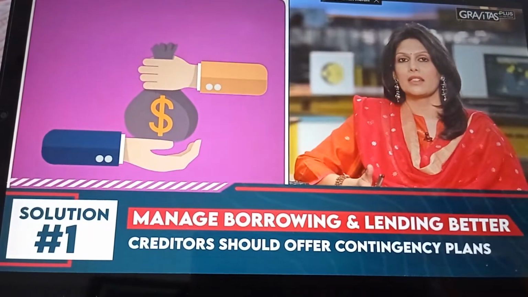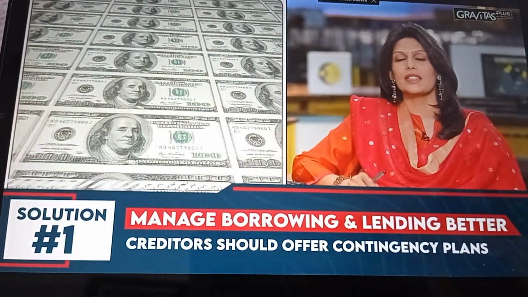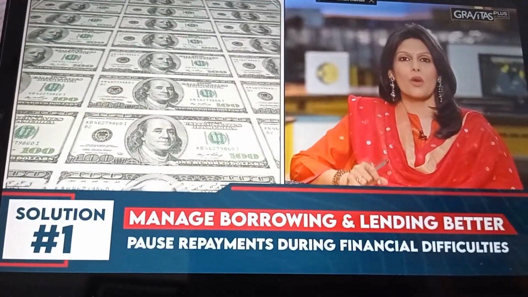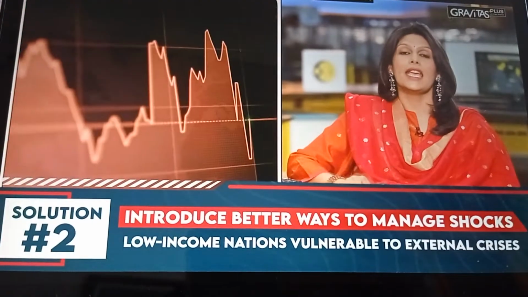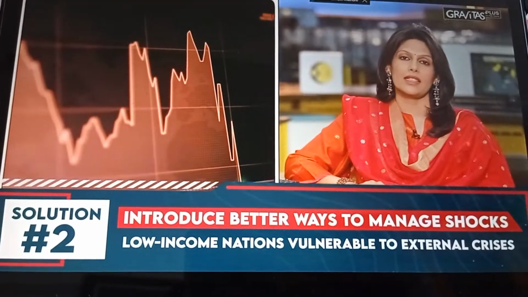Urgently and collectively. Number one, manage borrowing and lending better. Creditors should offer contingency plans to borrowers, plans to pause repayments if the borrower faces financial difficulties. Number two, introduce better ways to manage shocks and crises.